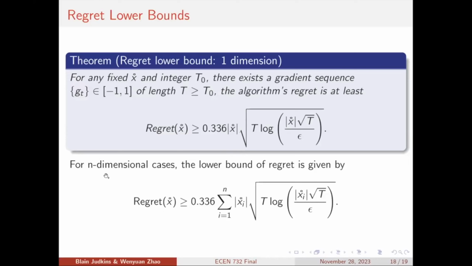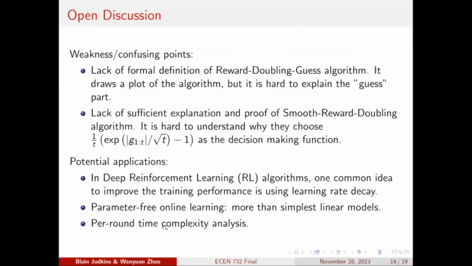And similarly, for the n-dimensional case, you just need to sum n elements of each one-dimensional lower bound together. It will give you the lower bound of the n-dimensional regret. Okay, so that's all for the method they proposed.